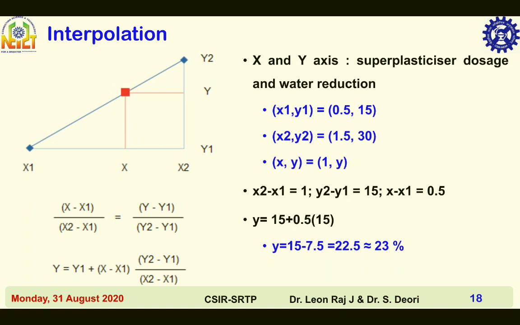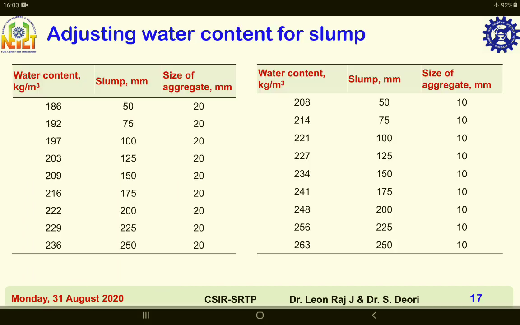Here the x and y axes are superplasticizer dosage and water reduction respectively. The unknown percentage of water reduction is y equal to y1 plus (x minus x1) into (y2 minus y1) divided by (x2 minus x1). I hope all of you are familiar with this interpolation formula from your intermediate class itself.